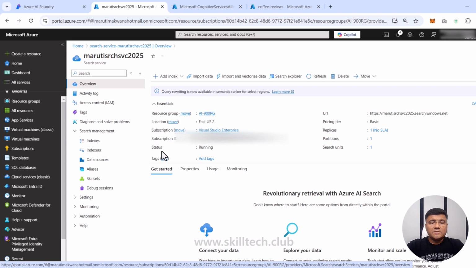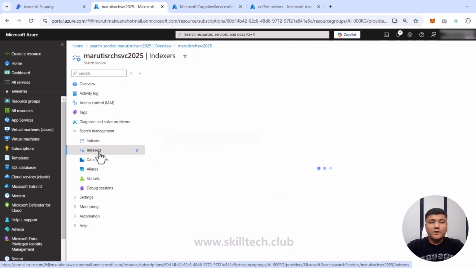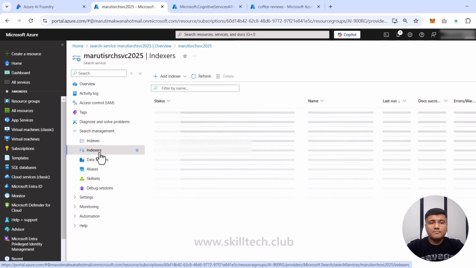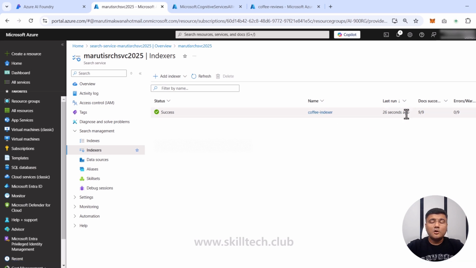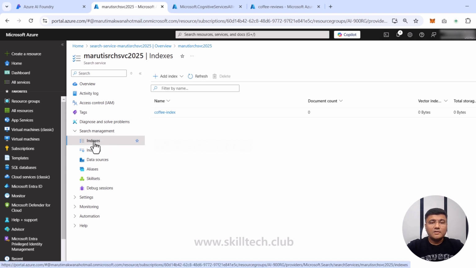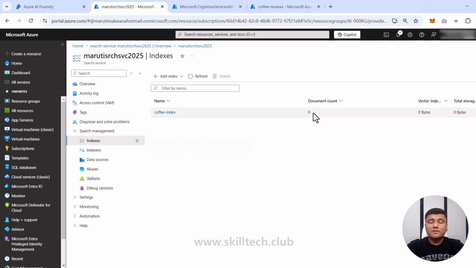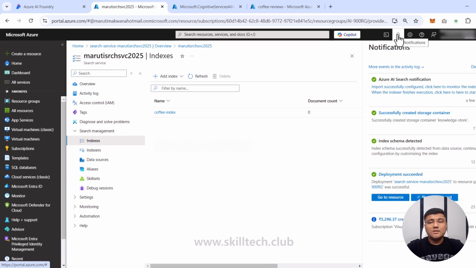You can see right now the status of this service is showing running. So basically the AI search service is running. If I go into indexers right now, it's going to show me that my coffee indexer is available there, and the last run happened 26 seconds ago. It's showing me that 9 out of 9 documents are successfully indexed, and there are no errors as of now. Status of the indexer is success. If I go to the indexes section, it's showing me that my coffee index is successfully created, but the document count inside that is showing 0 because maybe my process is still not completed.